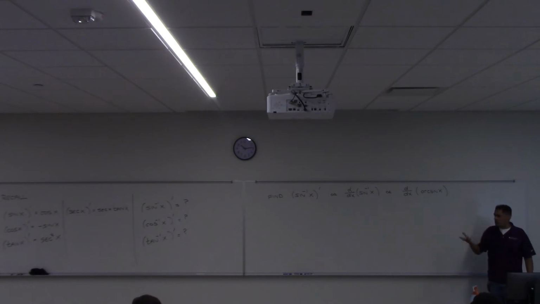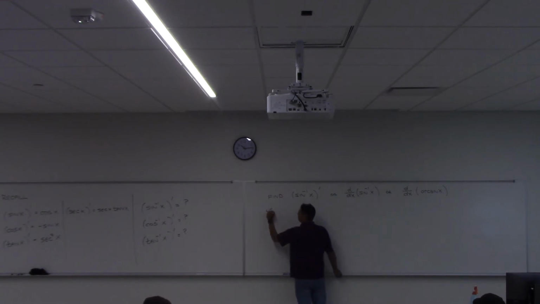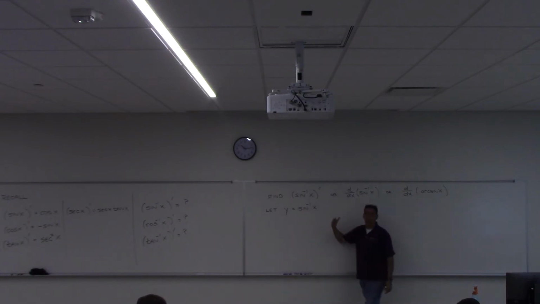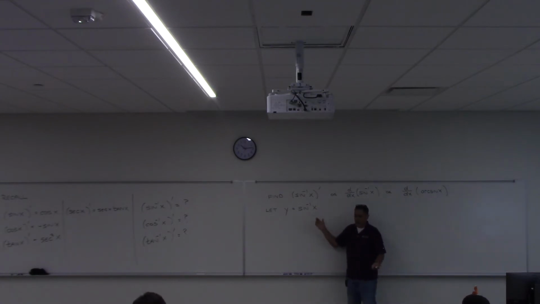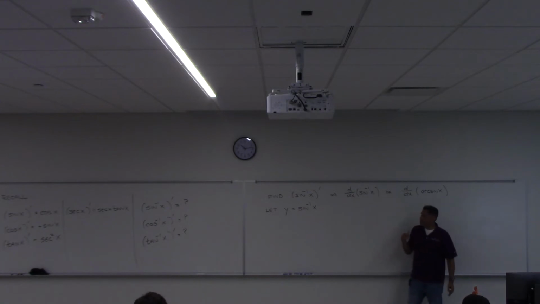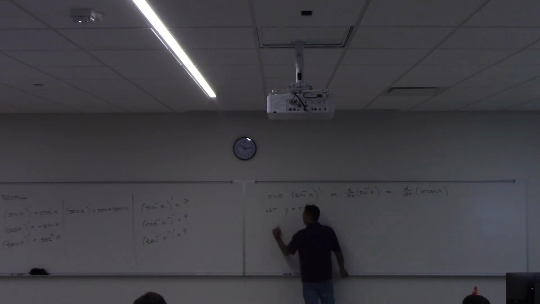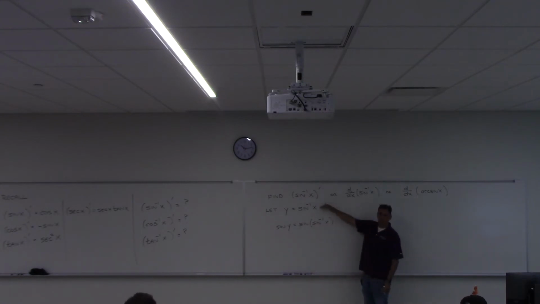All right? So you ready? Let's see if you can follow how I'm going to find the derivative of this. I'm going to start out like this. I'm going to say let y be equal to the inverse sine of x. I'm going to call this function y. And now what I'm going to do is try and find y prime, right? I need to find the derivative. I don't know what it is. So the next step is actually going to be, just because I know where I'm going with this, let me do the step and see if it makes sense to you. I'm going to take sine of both sides of this equation.